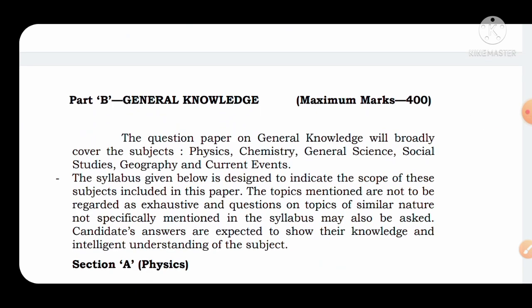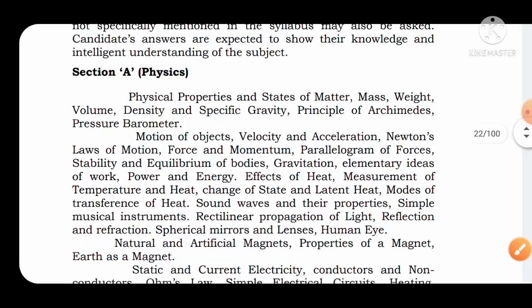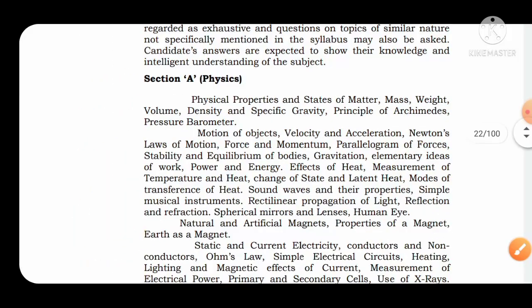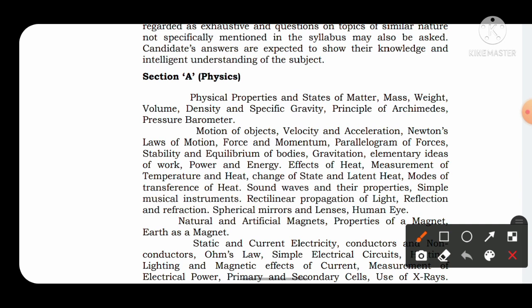In general knowledge, subjects like physics, chemistry, general science, social studies, geography, and current affairs are asked. And if we talk about the weightage of physics, the important topics from where questions are asked every year, which you can see appearing on your screen, are from the physical properties, states of matter, mass, weight, density, specific gravity, principle of Archimedes.